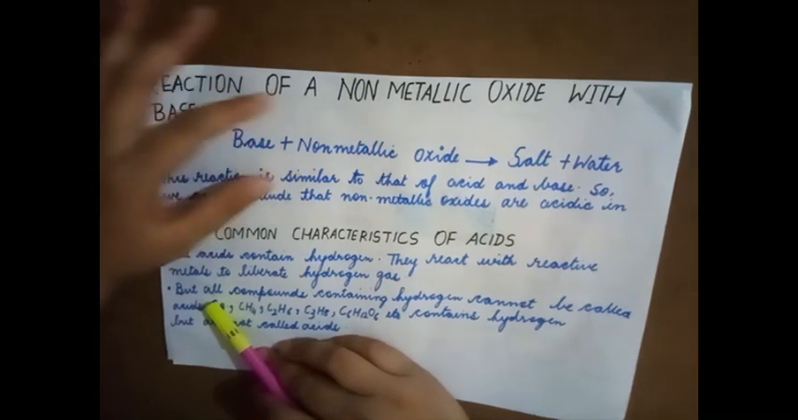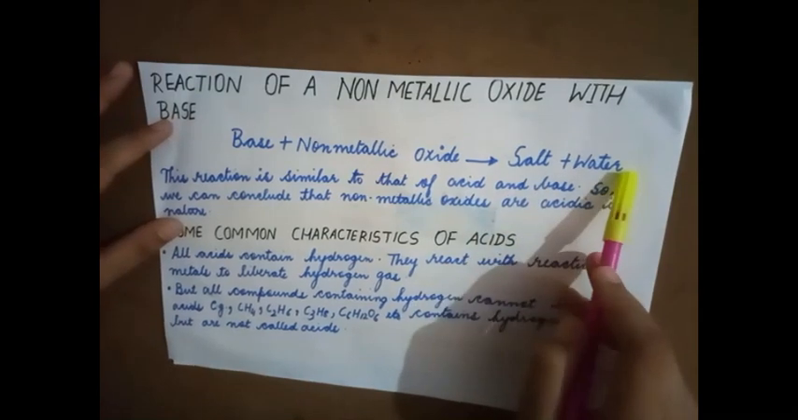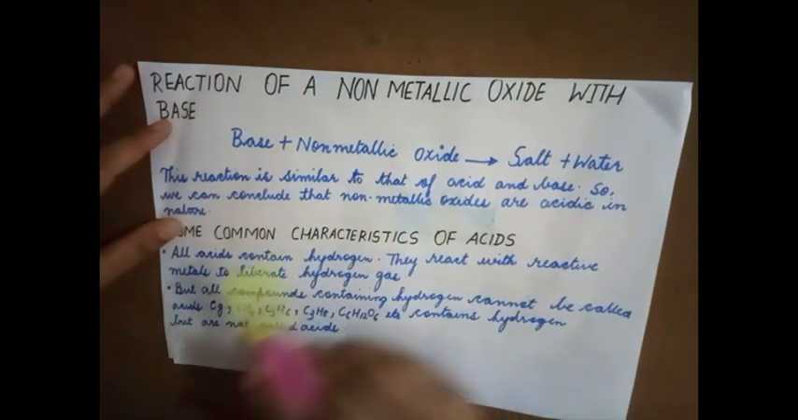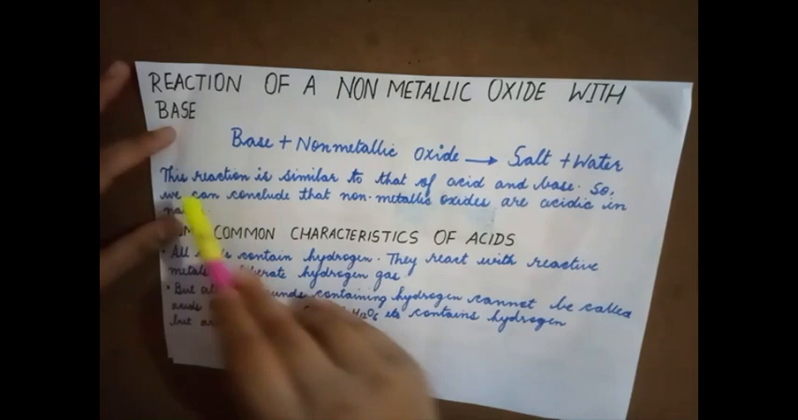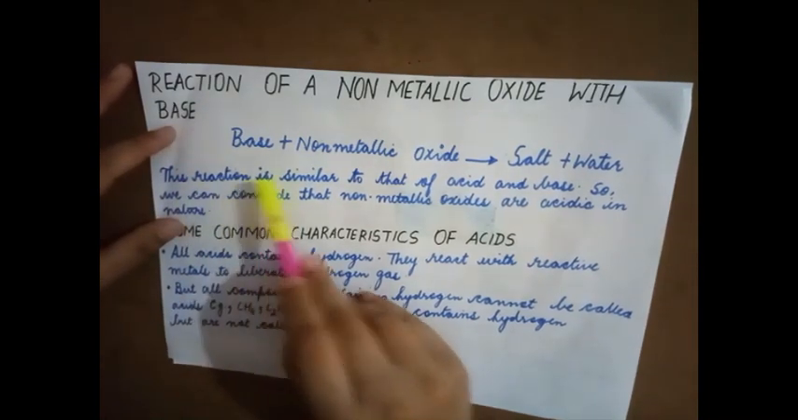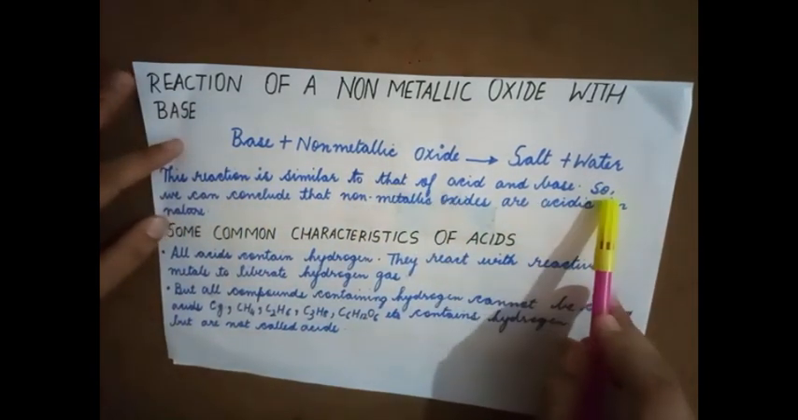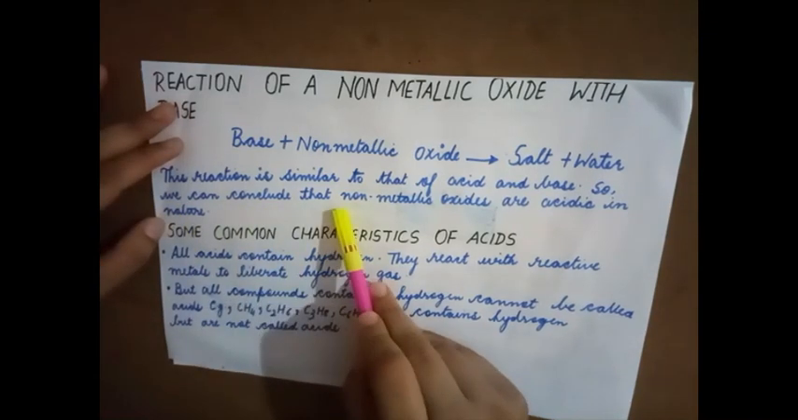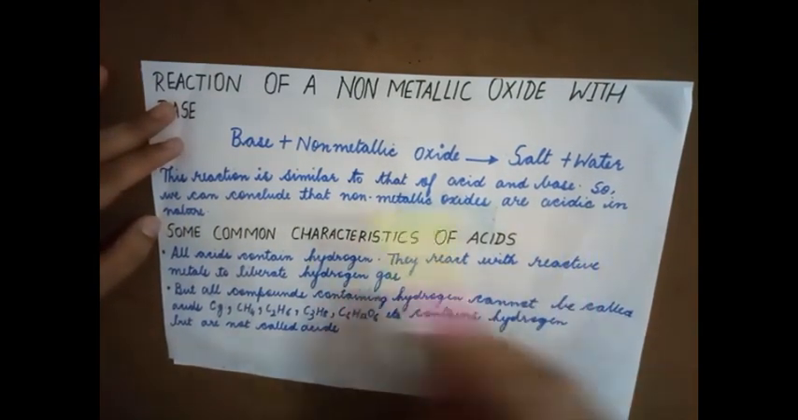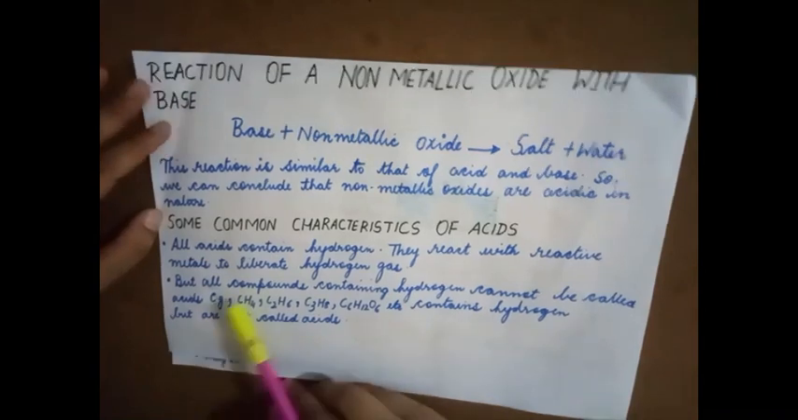Since it is acidic in nature, it is able to form salt and water. If it was not, then it wouldn't have formed this product. This reaction is similar to that of acid and base. So we can conclude that non-metallic oxides are acidic in nature.